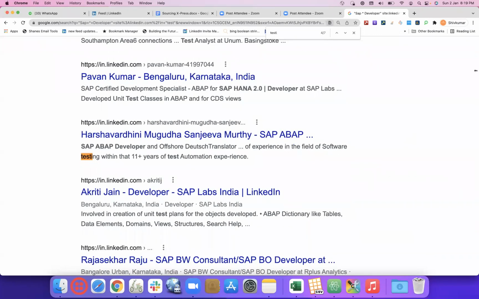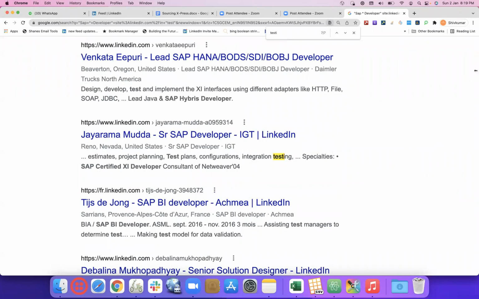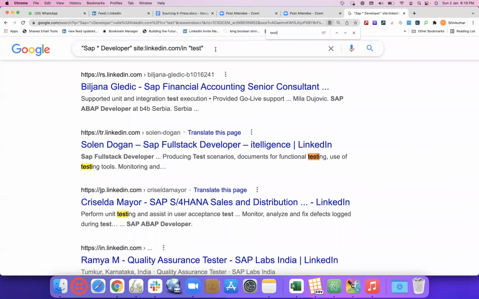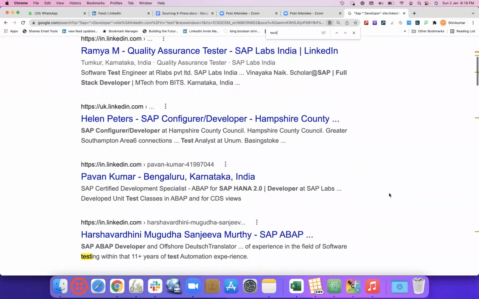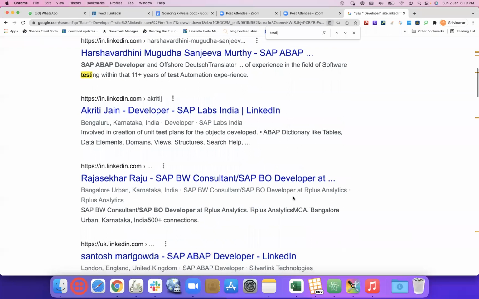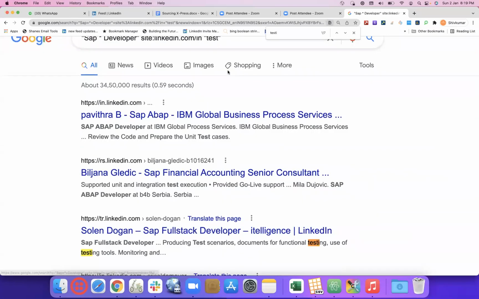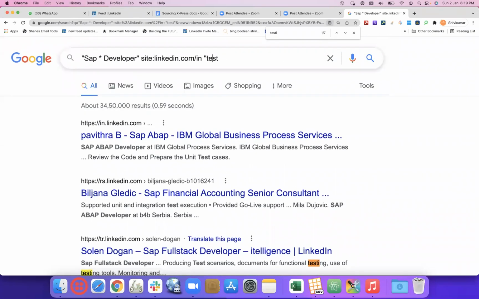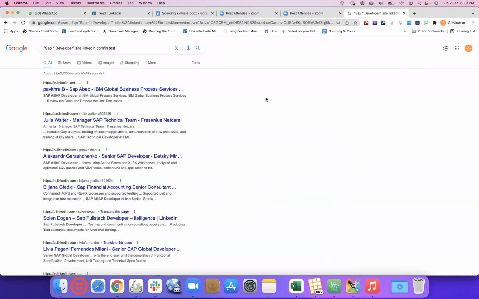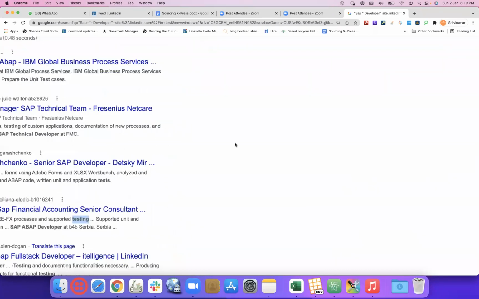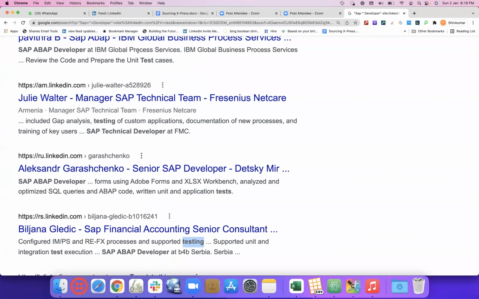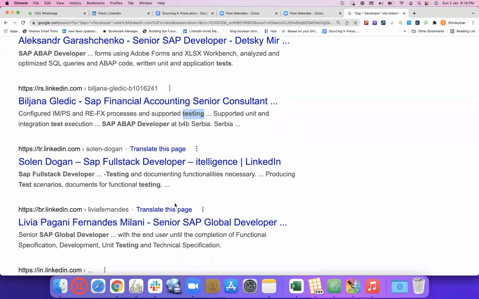Here also we have testing, but it's not getting highlighted. Wherein just the test is basically enough to make Google highlight those, like tests or testing, test or testing or tests, anything.